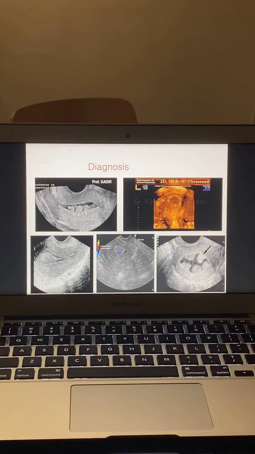These are some sonographic pictures which can easily identify the polyp. The 3D has really made a difference in the diagnosis of polyp and fibroid, depending on the resolution we obtain with the adjacent myometrium. Saline sono can really delineate the polyp outline.